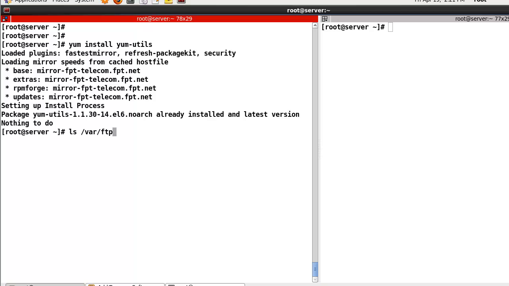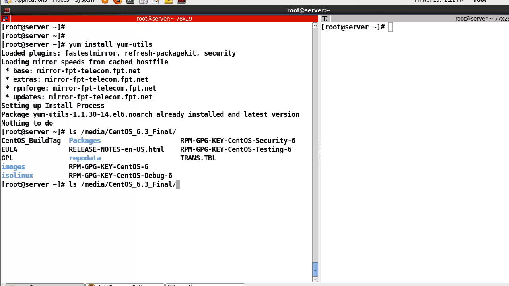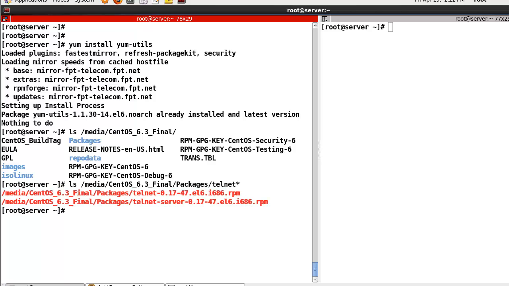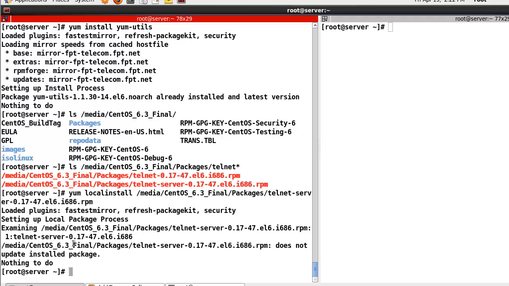And one more thing, the media. Here, packages, telnet. In this case, we can use yum localinstall /media/CentOS/Packages/telnet-server like this. I already installed this one. So if your machine is disconnected from the internet, you can use localinstall like this.